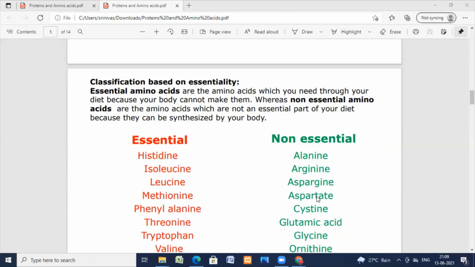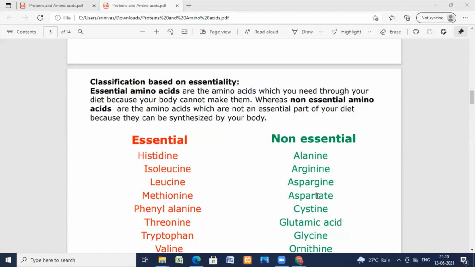Next, there are different methods for synthesis of amino acids. One is from halogenated carboxylic acids. How you prepare is: carboxylic acids on treating with Cl2, Br2 in presence of red phosphorus, that is the HVZ reaction, form alpha halo acids, and further treatment with NH3 will give you alpha amino acids.